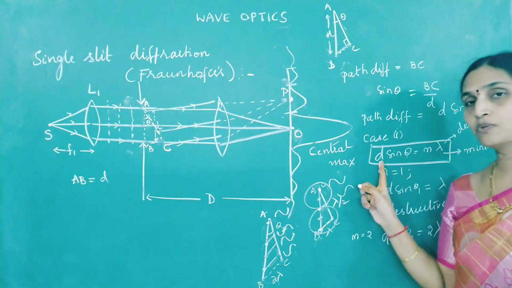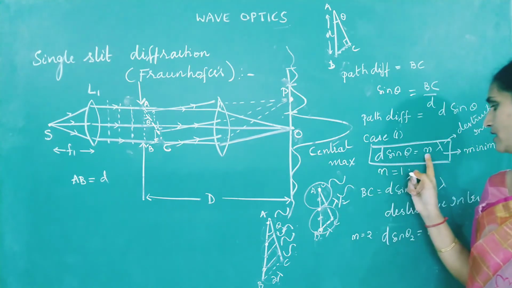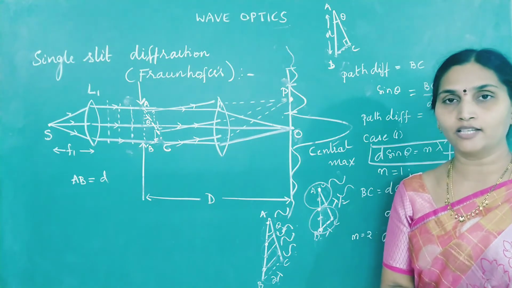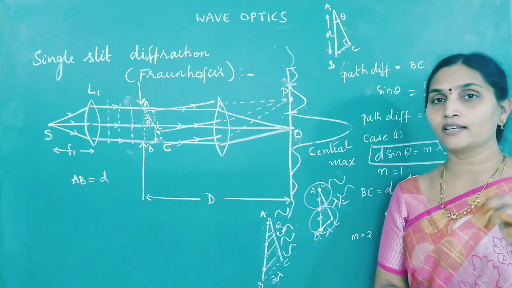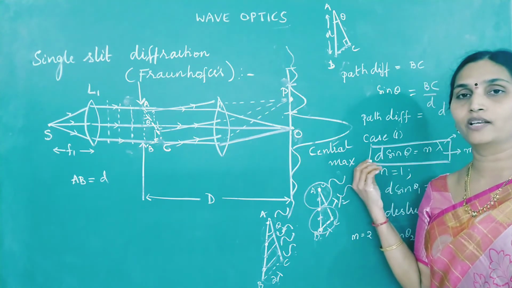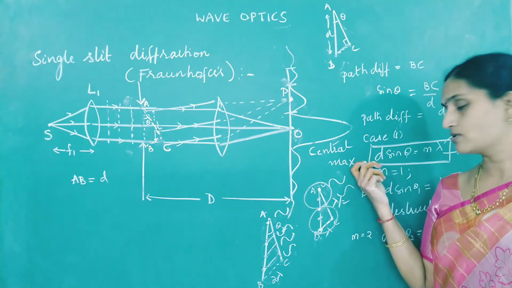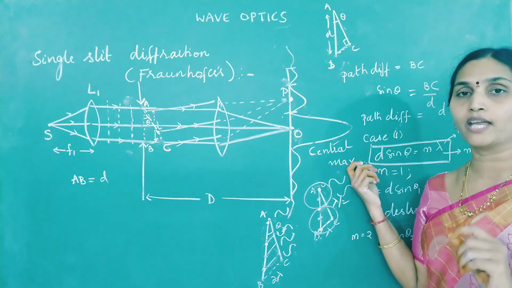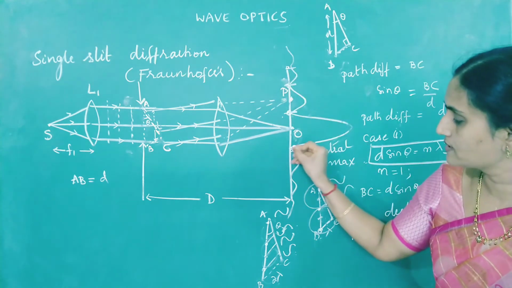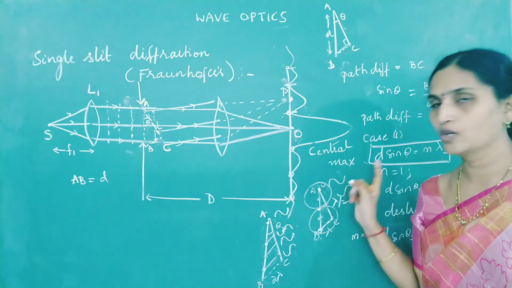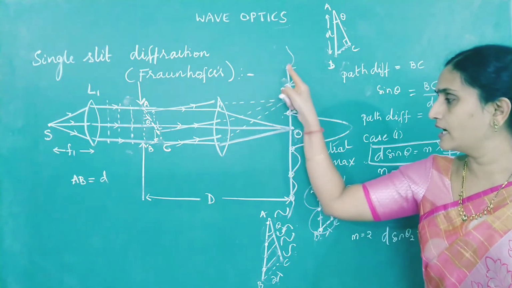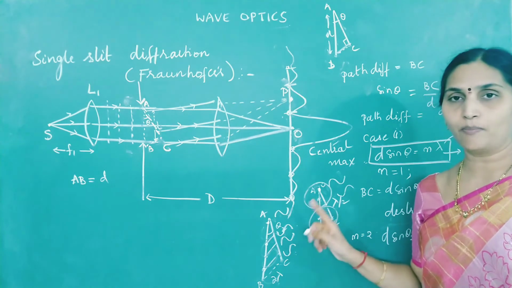The path difference between the secondary wavelets should be an integral multiple of lambda. It is exactly opposite to what we have seen in interference. There, if the path difference is n lambda, that was leading to constructive interference. But here it is leading to what kind of condition? Destructive, and this is the condition to obtain diffraction minima. These points are called diffraction minima, where intensity is low. So this is one part of the explanation why we are getting dark regions in the diffraction pattern.